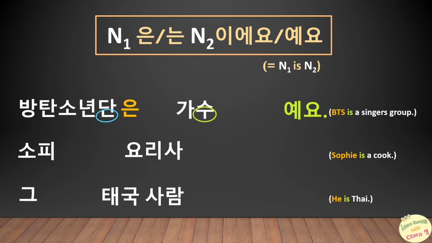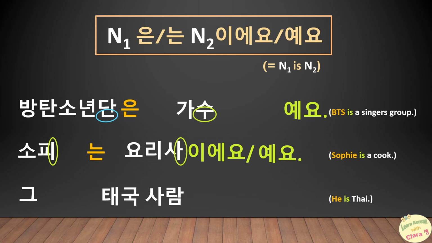The second sentence, you want to say Sophie is a cook in Korean. For Sophie, is it 은 or 는? This word ends with a vowel 이. So it is 는. 소피는. As for 요리사, is it 이에요 or 예요? It ends with a vowel 아. So it is 예요. 요리사예요. The correct sentence is 소피는 요리사예요.